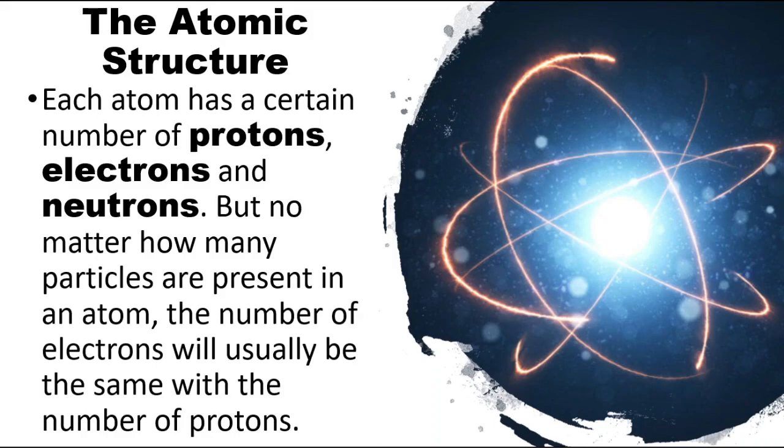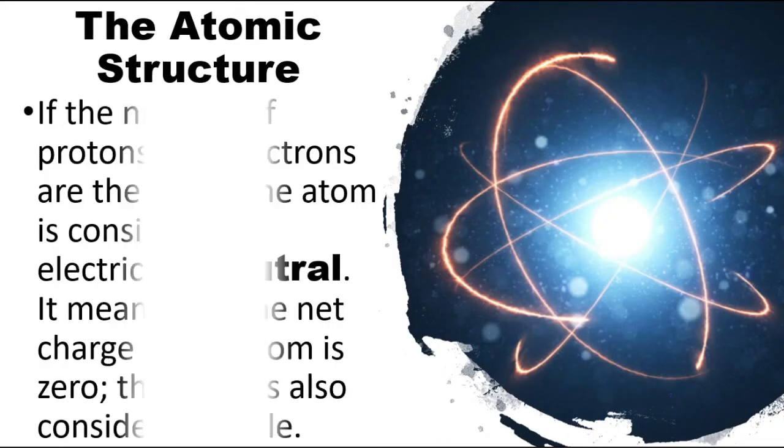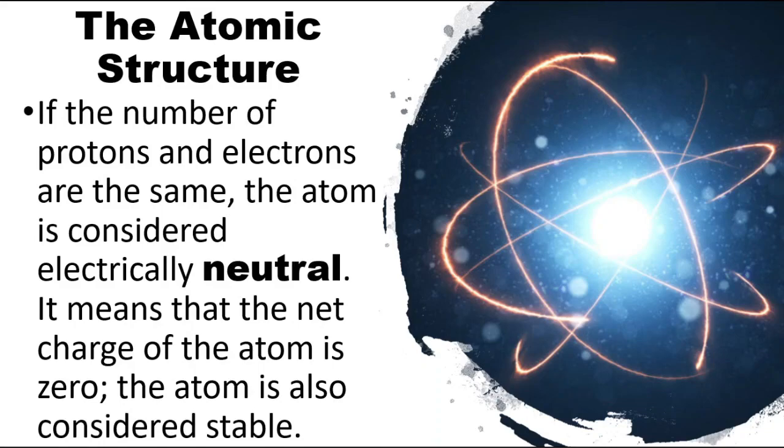Each atom has a certain number of protons, electrons, and neutrons. But no matter how many particles are present in an atom, the number of electrons will usually be the same as the number of protons. Another, if the number of protons and electrons are the same, the atom is considered electrically neutral. It means that the net charge of the atom is zero. The atom is also considered stable.